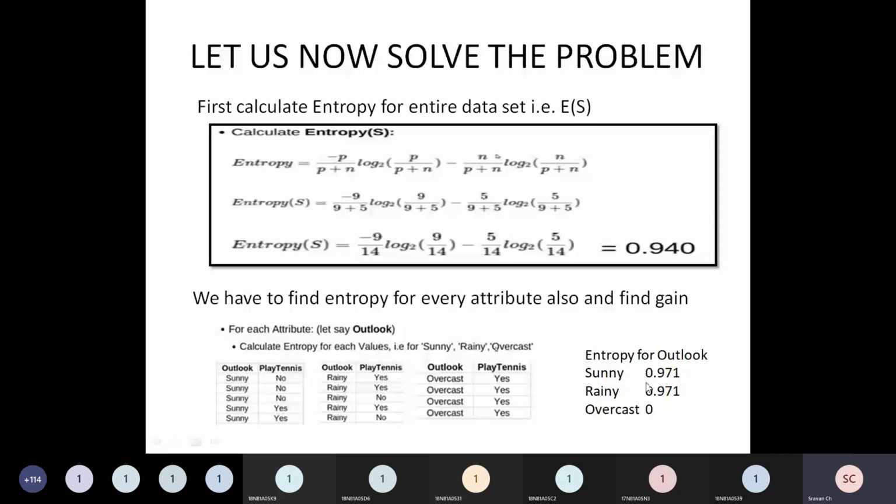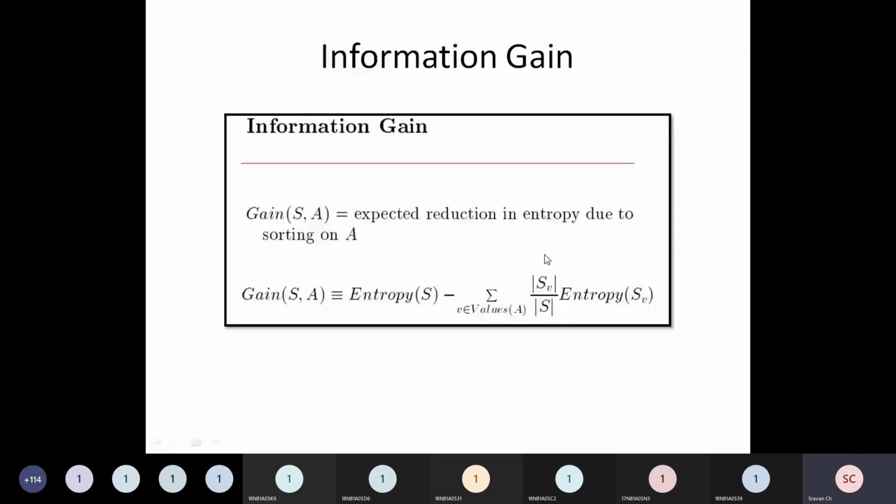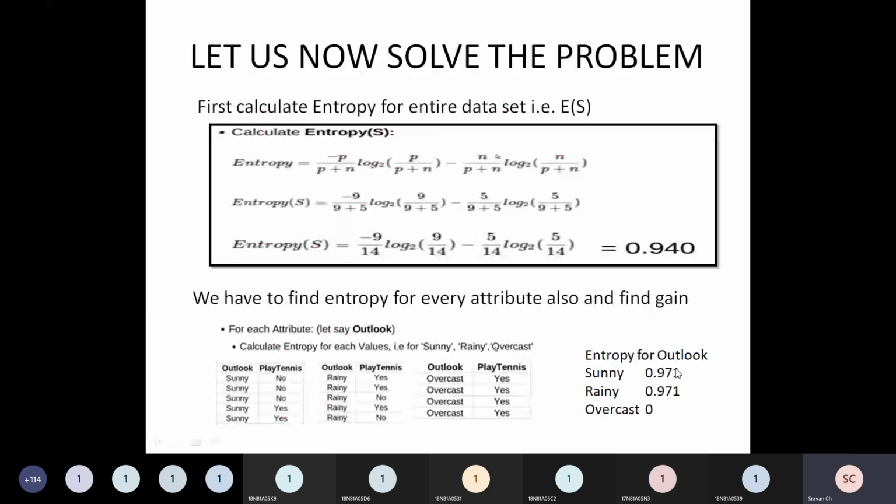So friends, if you go back to this formula, this sigma means we have to add all these individual values, each multiplied by the entropy of Sv. So first we have to calculate the entropy of Sunny, the entropy of Rainy, and the entropy for Overcast. These 3 values we have calculated. Now see how we calculate the information gain for the outlook parameter.